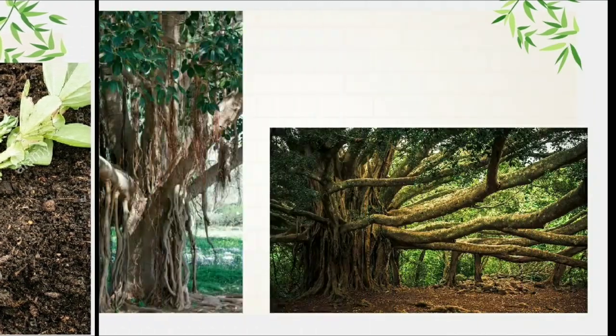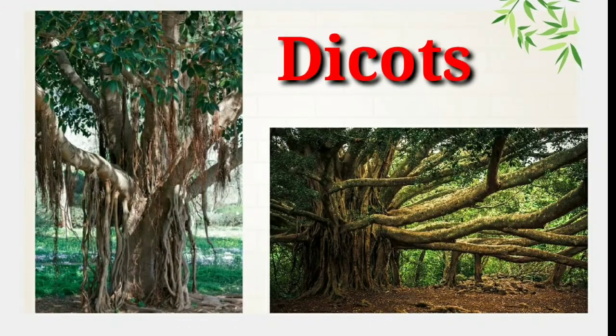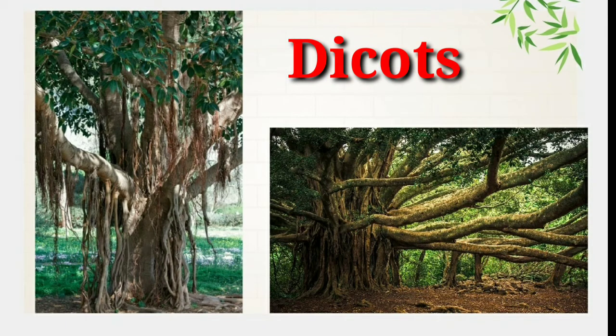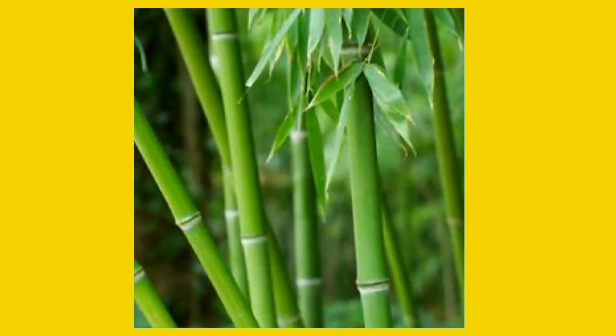Now if we look at the stem of dicots, they are strong and hard. For example, a banyan tree. As you can see, children, this banyan tree has strong and hard stems, right? Whereas in monocotyledons, the stem is hollow.